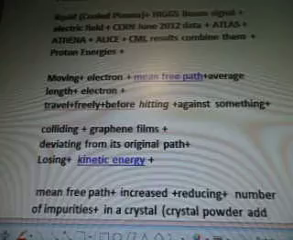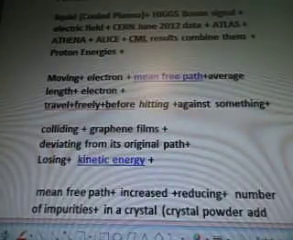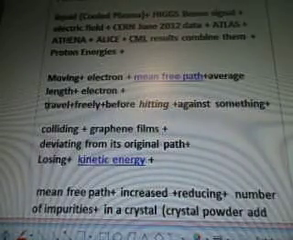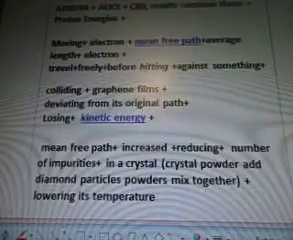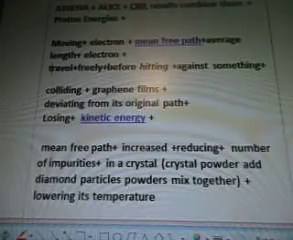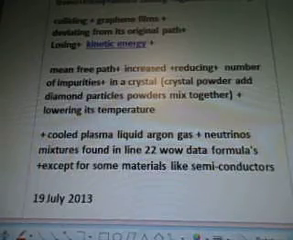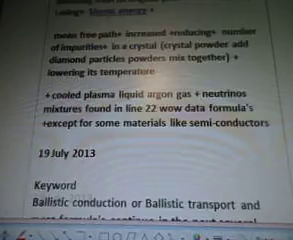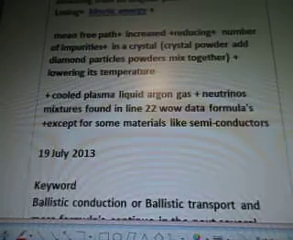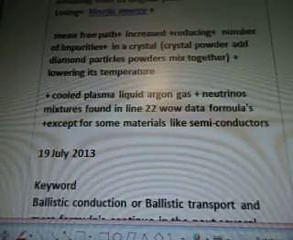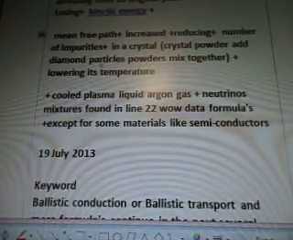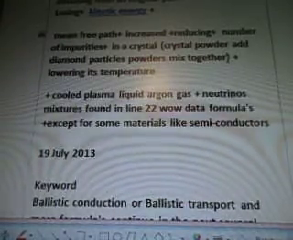Proton energies, moving electron, mean free path, average length, electron, travel freely before hitting against something, colliding graphene films, deviating from its original path, losing kinetic energy. Mean free path increased, reducing number of impurities in a crystal. Crystal powder, add diamond particles, powders mixed together, plus lowering its temperature, cooled plasma, liquid argon gas, neutrino mixtures found in line 22 WOW data formulas, except from some materials like semiconductors. So these diamond particles mixed together, there are formulas